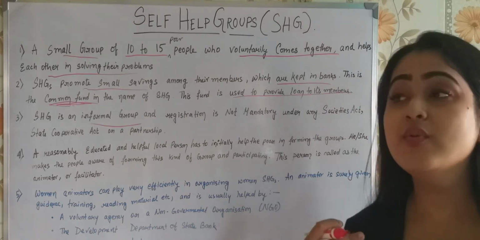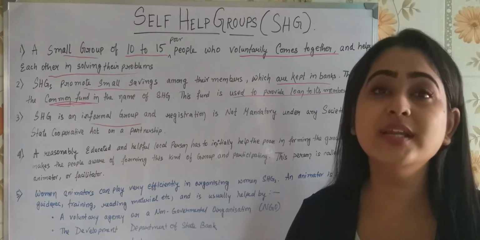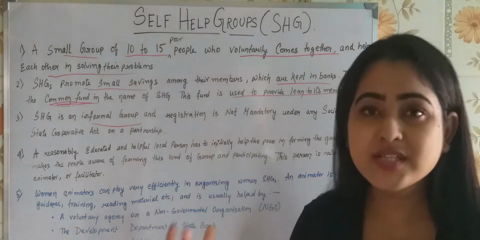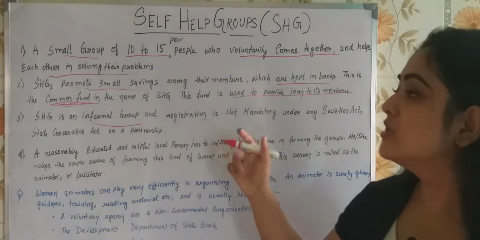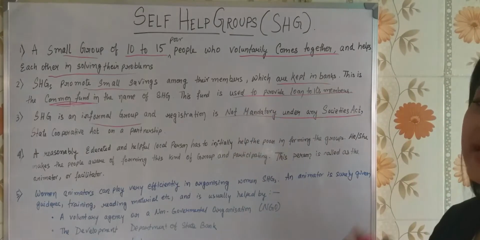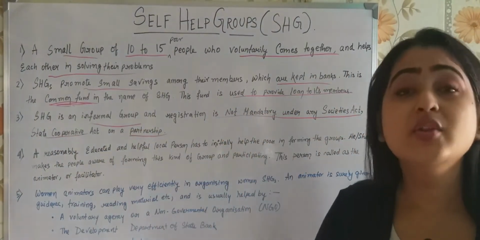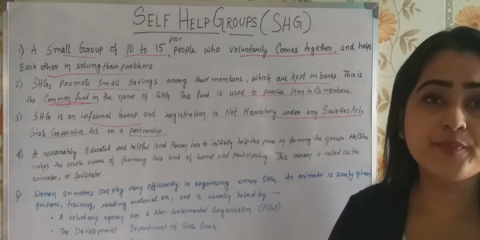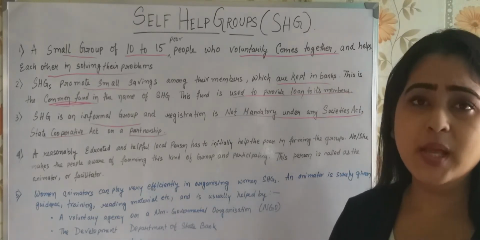So whatever groups or associations you are forming should be very swift and easy to follow, not involving much paperwork. You just need to convince the people orally and then they will come together and work. Here also, an SHG is an informal group and registration is not mandatory under any Societies Act, State Cooperative Act or Partnership Act. In none of these acts is it necessary to register a self-help group.